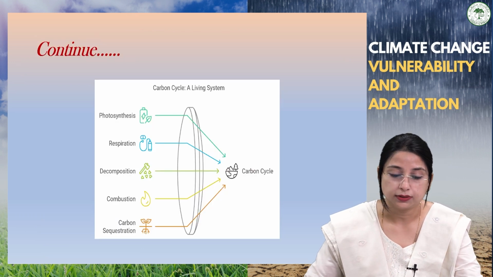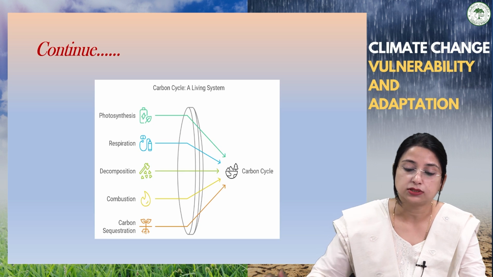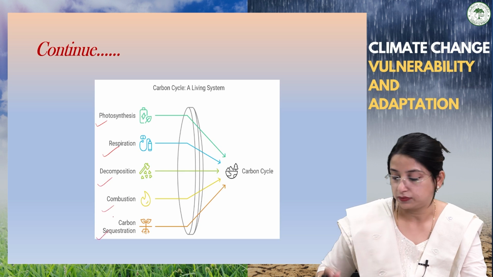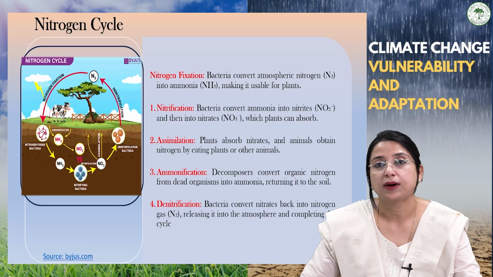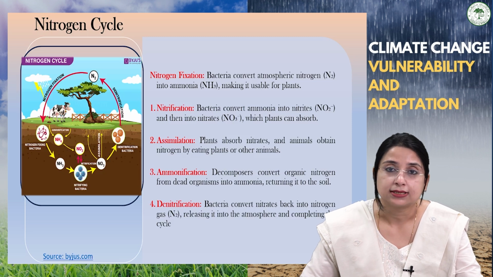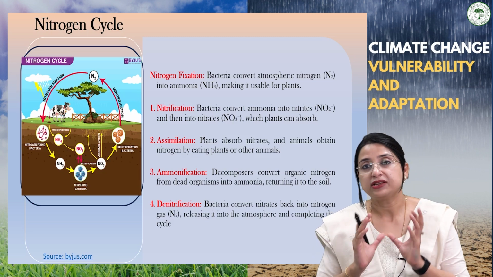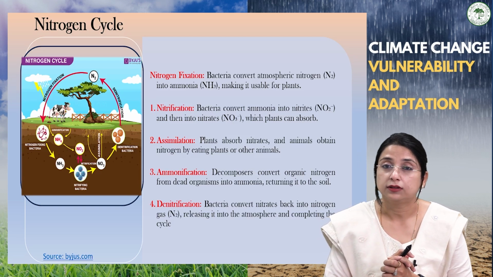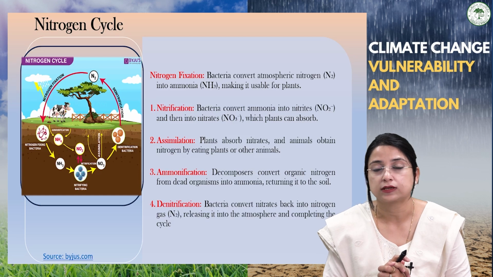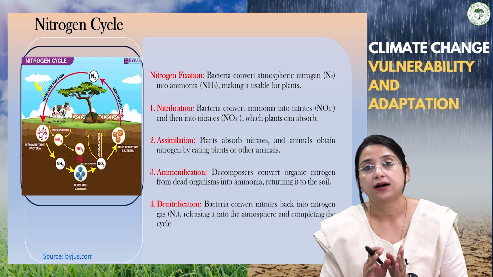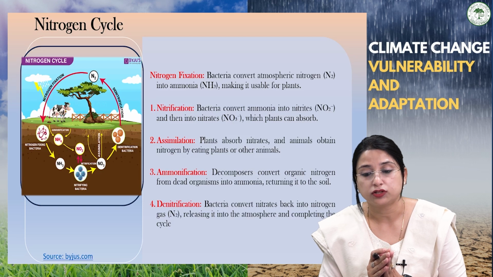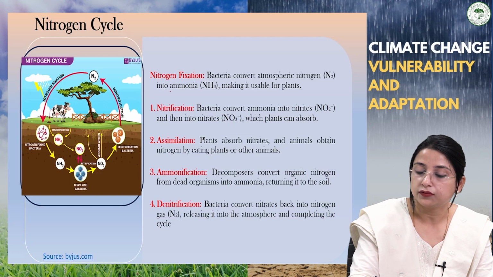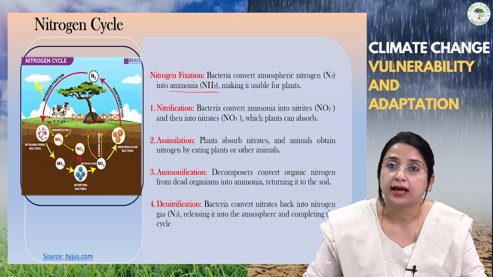Now, talking about this, you have seen the several processes which are involved in the carbon cycle. Already we have discussed them, that is photosynthesis, respiration, decomposition, combustion, and carbon sequestration. Now, another important biogeochemical cycle is the nitrogen cycle. Now, how is the nitrogen cycle maintained in the biosphere? Again, it comprises several processes, like the important process, that is nitrogen fixation. Actually, the plants convert the nitrogen of the atmosphere with the help of bacteria into ammonia. So here the nitrogen of the atmosphere is converted into ammonia with the help of the bacteria.